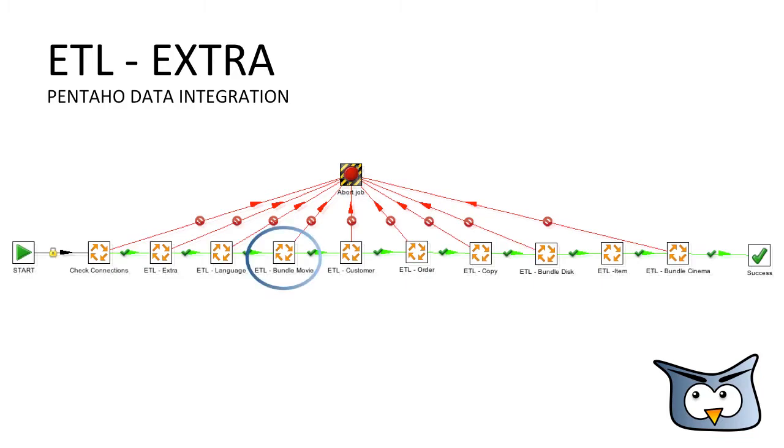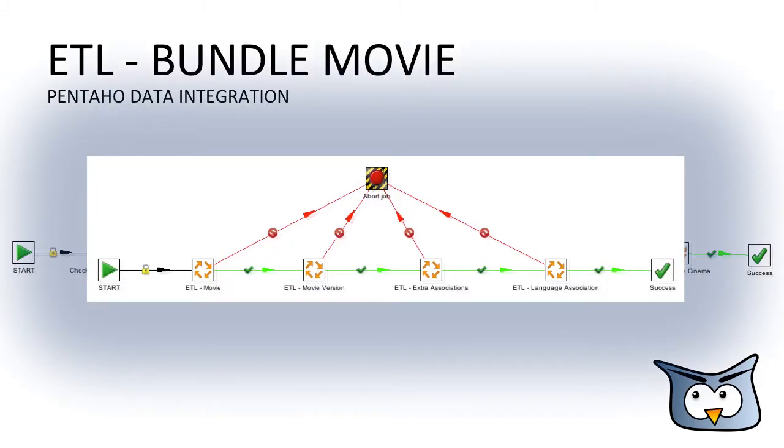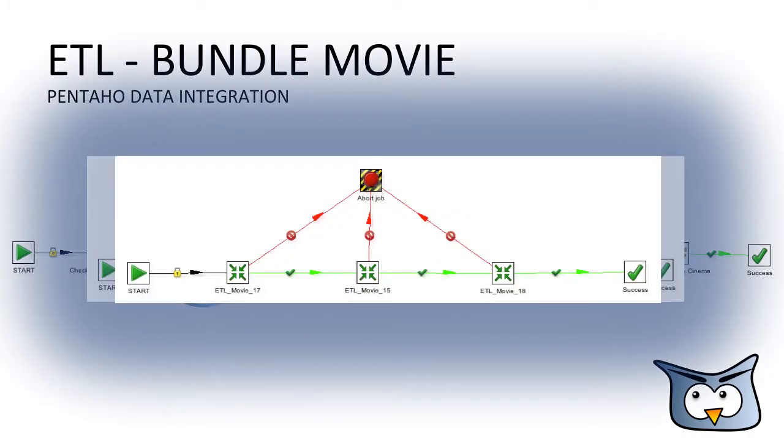So let's take a closer look at the next step, the ETL bundle movie job. In this job, the movie and movie version information are getting integrated, as well as the extra and language associations. Let's take a closer look at the ETL movie job. All groups are using the movie table, so there are 3 jobs, each for one group.